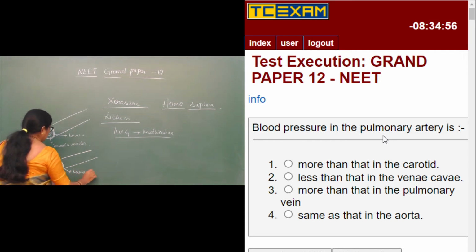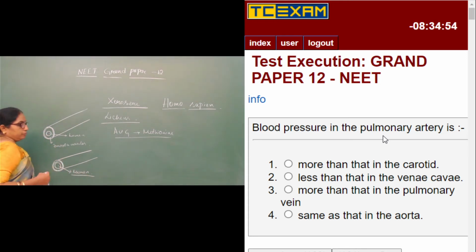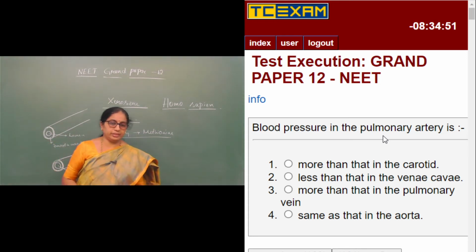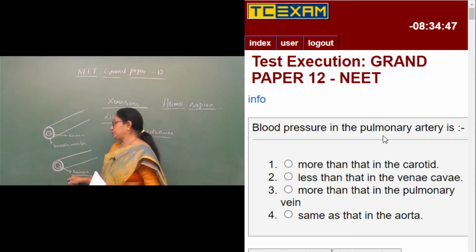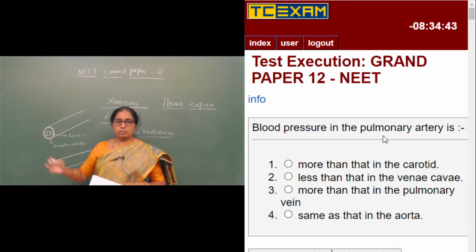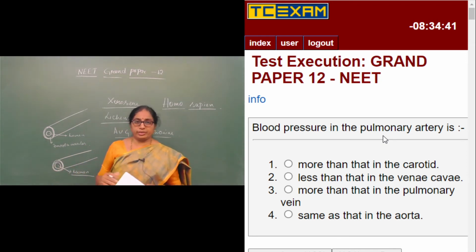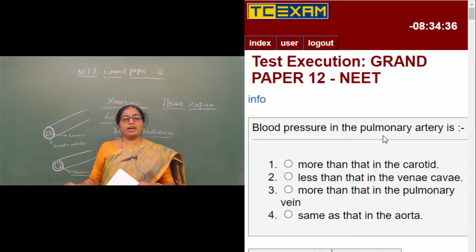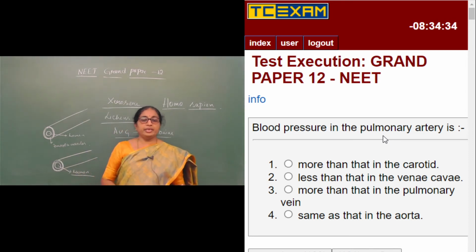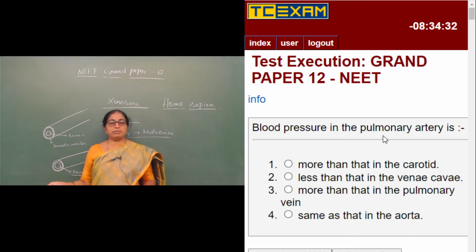Now, when the lumen is bigger, the pressure is less, right? When the lumen is bigger, the pressure is less, and when the lumen is smaller, the pressure is more. So Boyle's law tells both are inversely proportional.